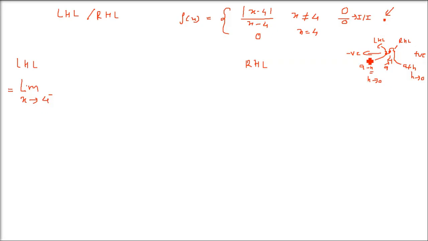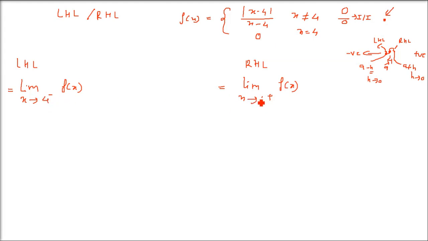A is the limit point. On the negative side, or left hand side, it will be 4 superscript minus. Similarly, on the right hand side, we write the limit x tends to a plus f(x). What is a here? 4 plus, and f(x) of course. This is the first step. The second step is to put x equals a minus h on the left hand side, the left hand limit, and x equals a plus h on the right hand side, the right hand limit.